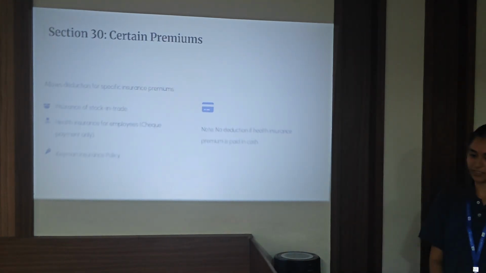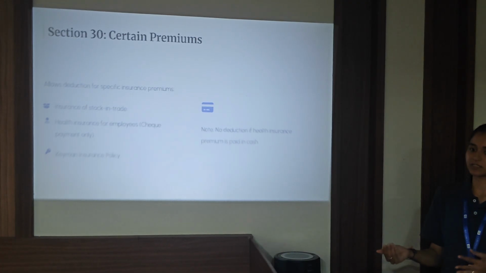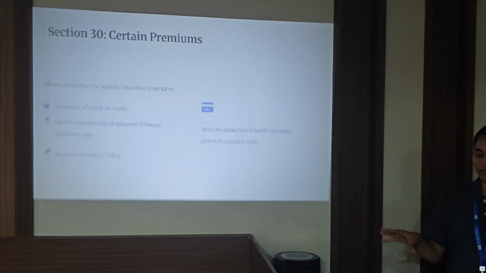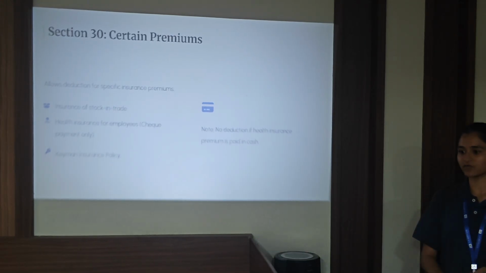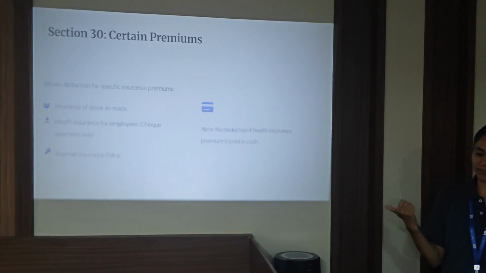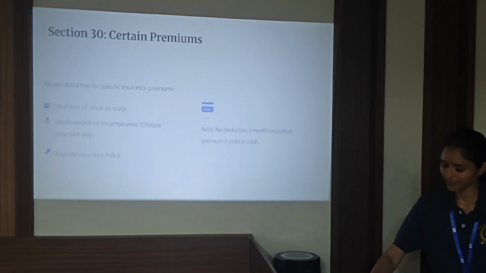Then comes section 30, certain premiums. Like if you pay premiums in case of stock in trade or health insurance of any employees, keyman insurance. Keyman insurance is nothing but insurance which we take for any person who is valuable to the company or whose loss might affect the running of the company. Such a person is termed as keyman, and any insurance taken for such person is also allowed as deduction.